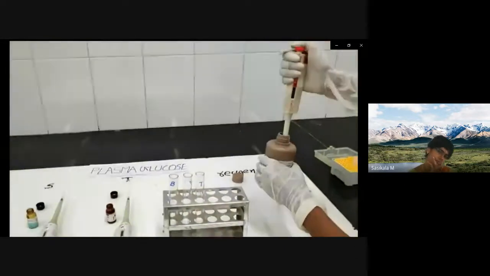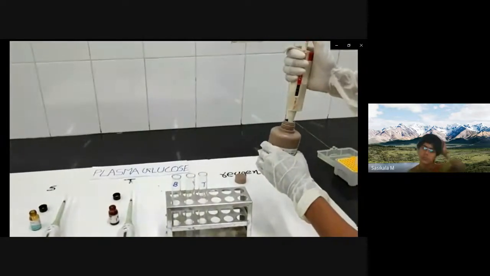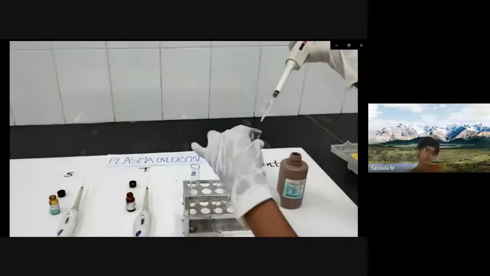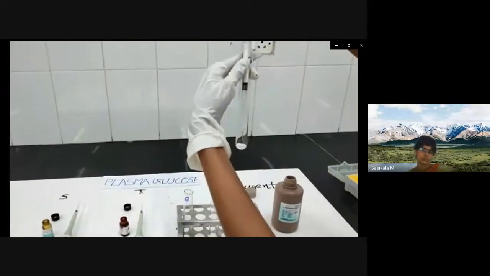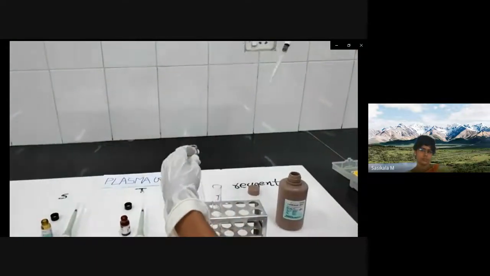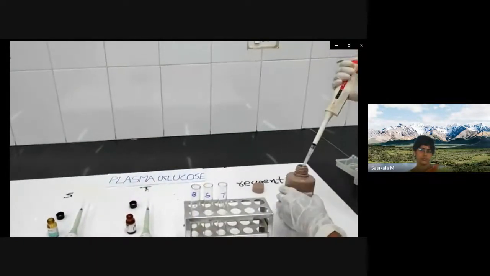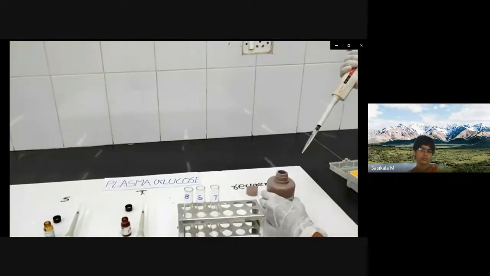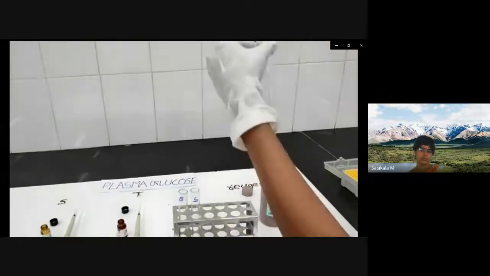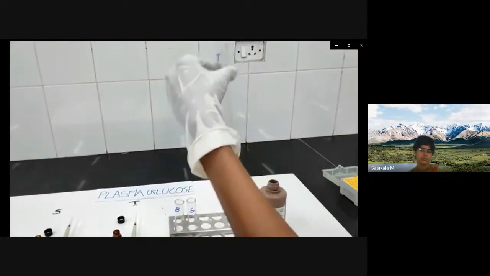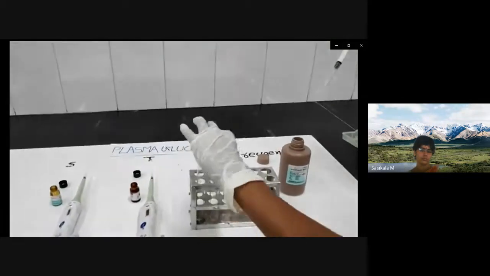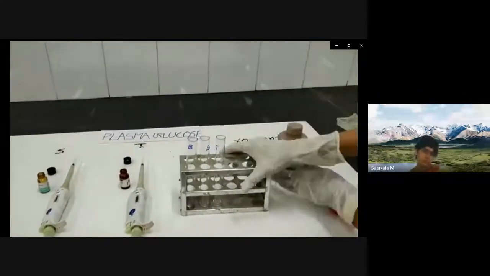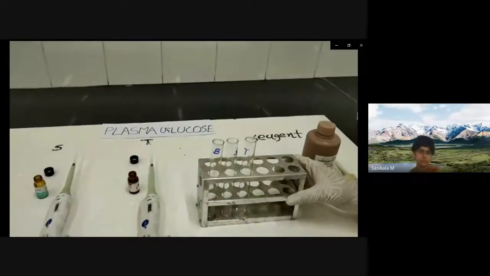Then again take 1000 microliter of the GOD POD reagent. Add into the standard test tube and mix it properly. And again take the 1000 microliter of the GOD POD reagent and mix it properly in the test tube. After mixing it, you have to keep all these 3 test tubes into the incubator for the 10 minutes.